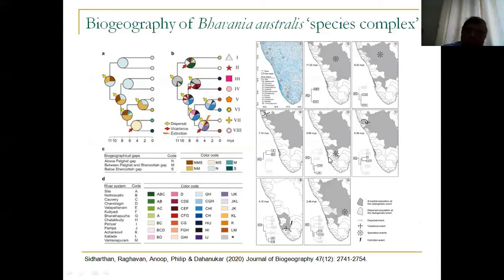Again, I'll not go into details of this particular argument, but based on phylogeographical analysis using the DEC method, we looked at how ancestral river systems might have affected the dispersal of Bhavania australis in the different river systems of the Western Ghats, and what kind of things, for example vicariance, dispersal events, speciation events, and even extinction events, could have led to the current diversity of this group.